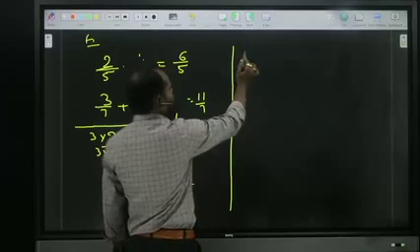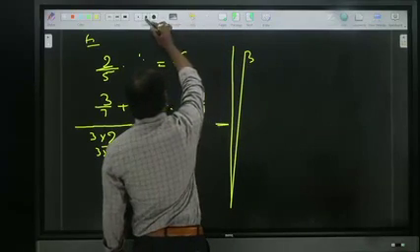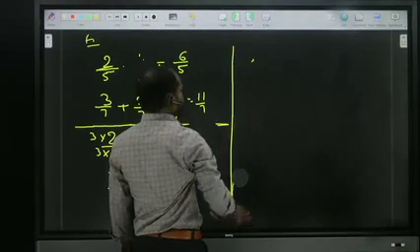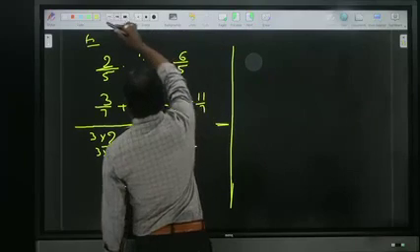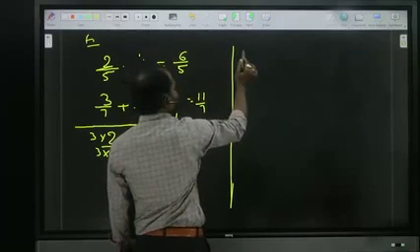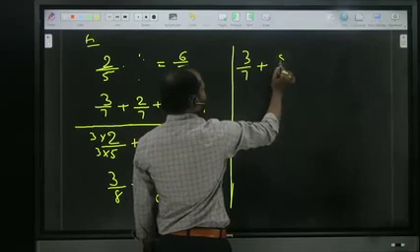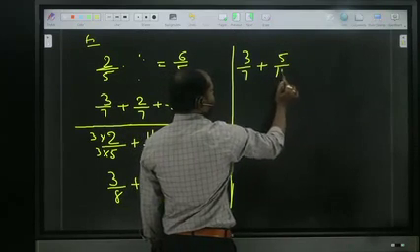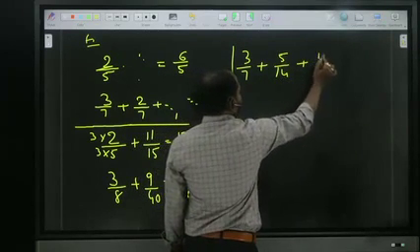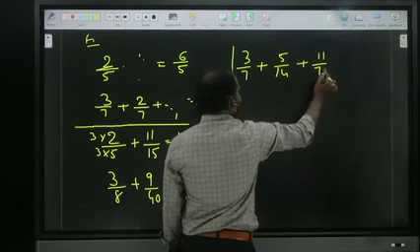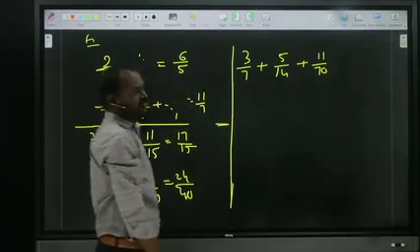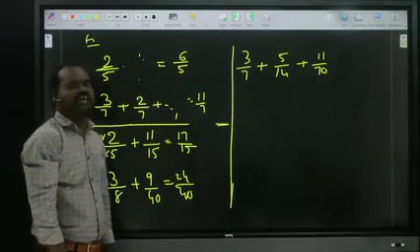For example, 3 by 7 plus 5 by 14 plus 11 by 70. Now I gave three fractions. All the denominators are different: 7, 14 and 70.